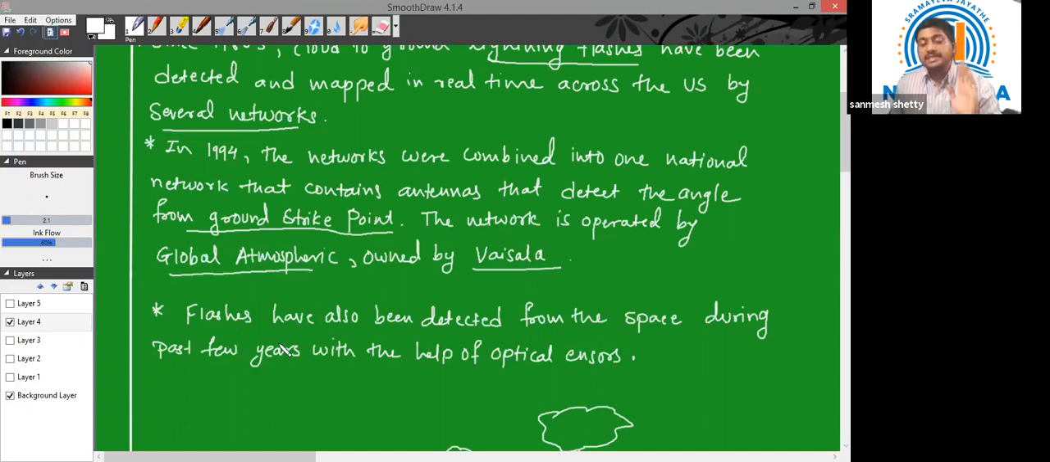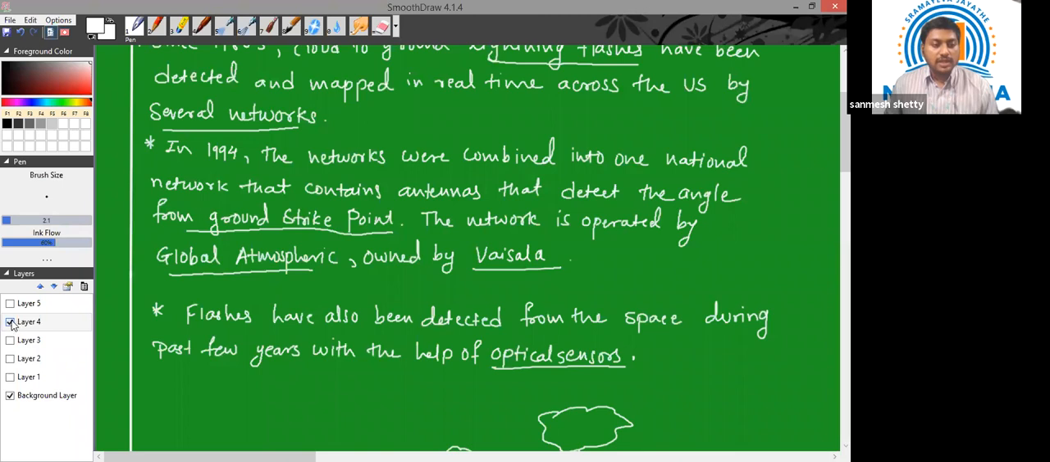Now, these flashes can also be detected with the help of space satellites. Space satellites have optical sensors. With the help of these optical sensors, we can detect these lightning flashes. But it has one disadvantage. It cannot differentiate between cloud to cloud lightning and cloud to ground lightning, whereas this network of antennas can distinguish. I hope the point is clear.